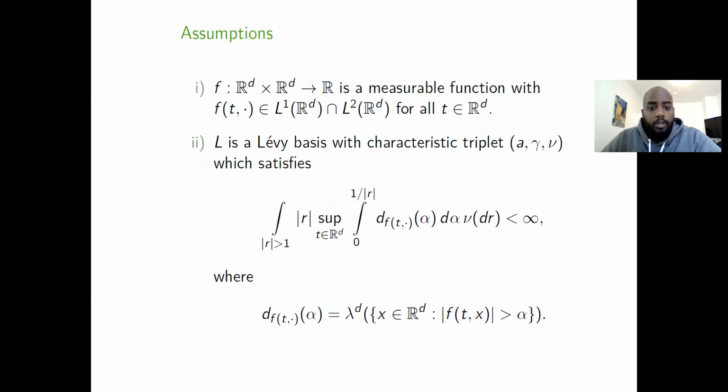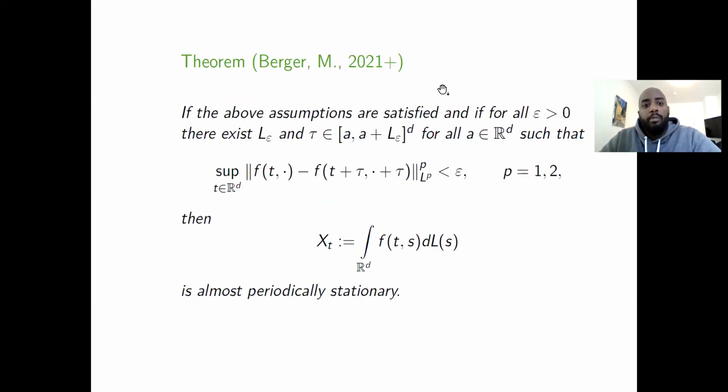And the third condition, which is needed so that it is almost periodically stationary, will be mentioned directly in the theorem. So here is the theorem. If the above assumptions are satisfied, and if for all epsilon there exists an L_epsilon and a tau in every interval of length L_epsilon, such that this gets small, so we have the supremum over the L1 and L2 norm of this difference, F minus F shifted by tau, is smaller than epsilon.